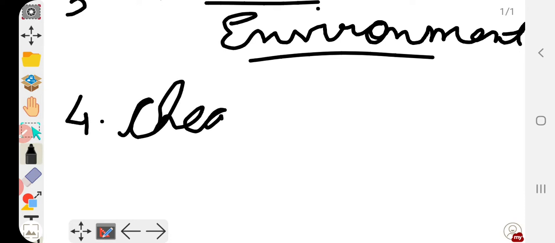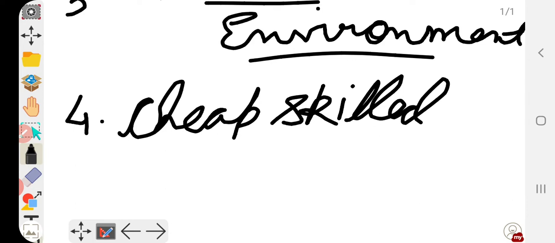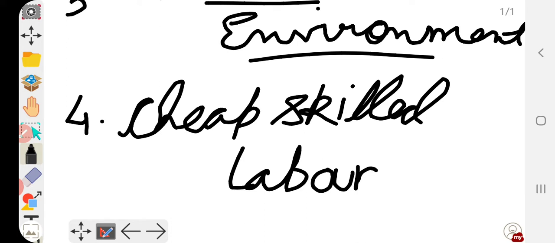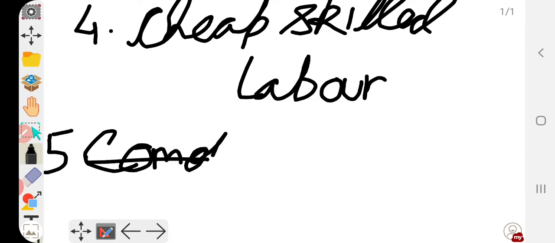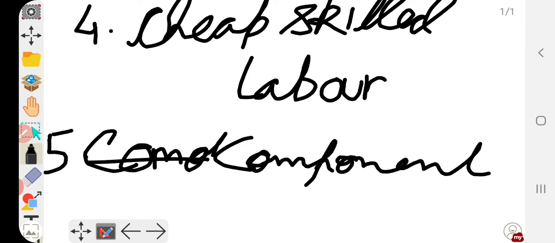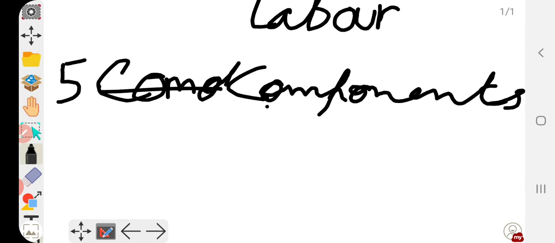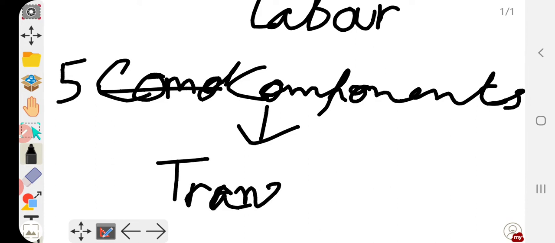And one more thing, they don't need raw material, rather they need components. When they need components, these can be easily transported to any parts of the cities or regions, to any areas. So wherever it is situated, whether nearby or away, it will not be a big factor for its location. So that is the reason why it is located in the outskirts or the periphery of the metropolitan cities. Now the next question.